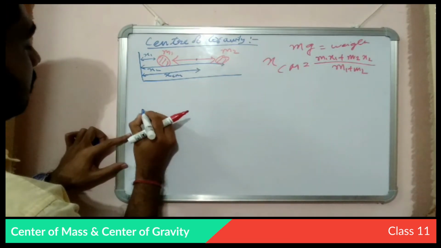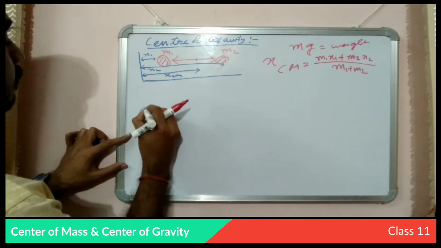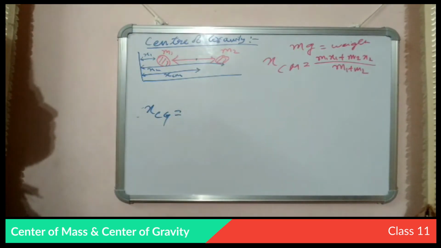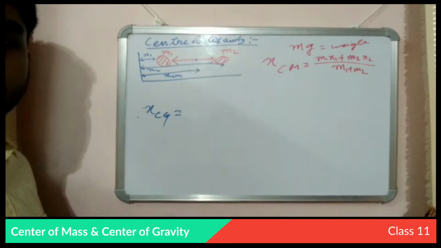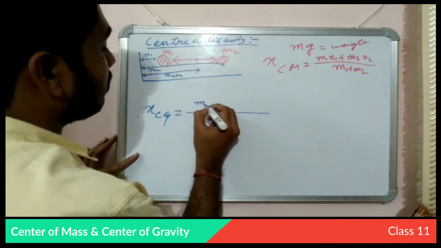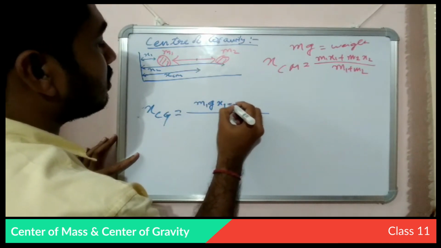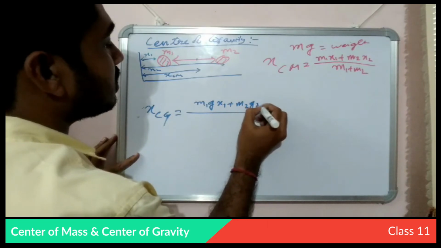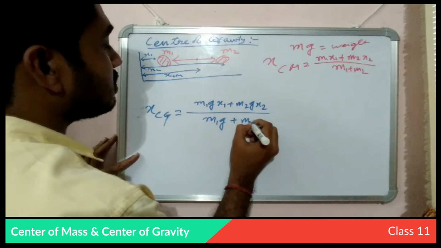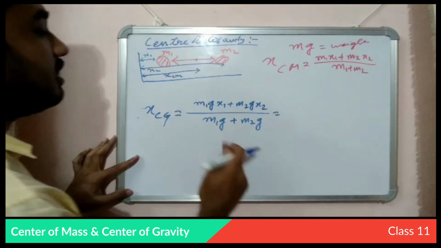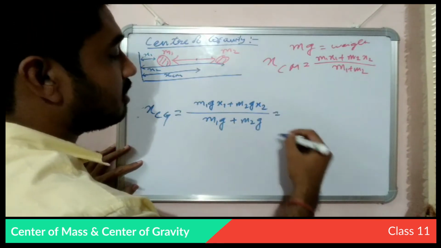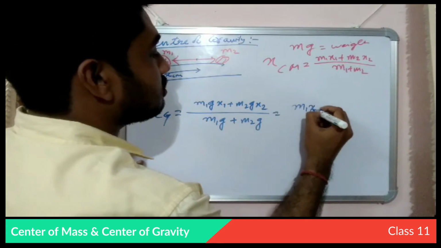Now the position of the center of gravity will be given by just adding the g term: m1 g x1 plus m2 g x2 divided by m1 g plus m2 g, and the g will cancel out from the numerator and denominator.